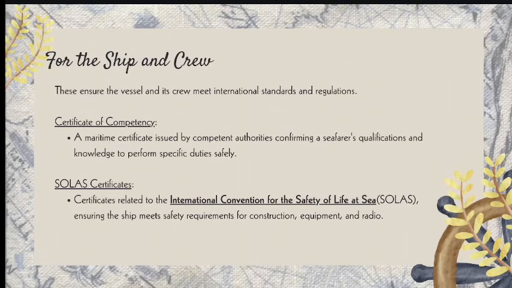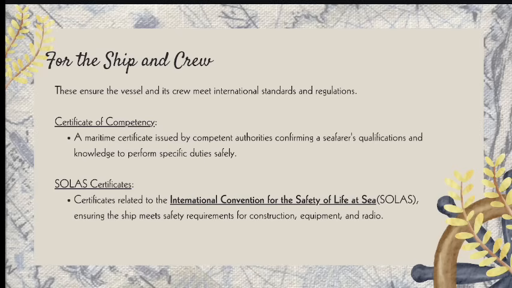I have here the certificate of competency. This is a maritime certificate issued by the competent authorities, confirming a seafarer's qualification and knowledge to perform specific duties safely.